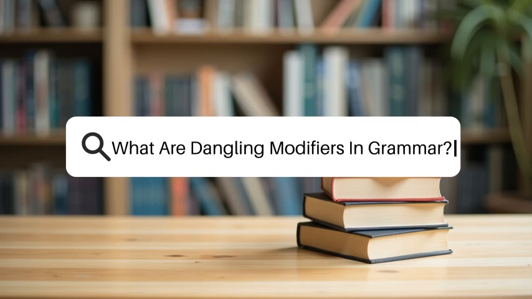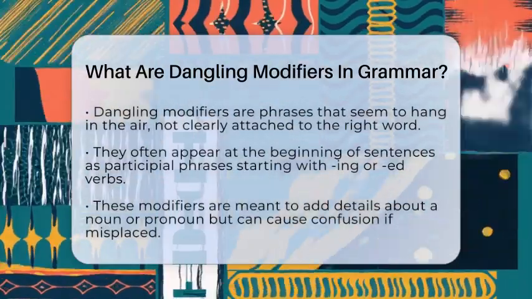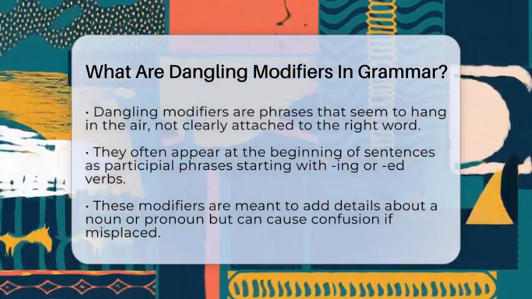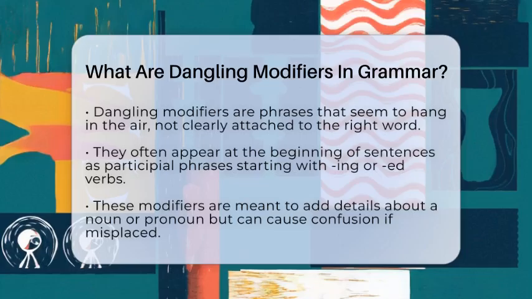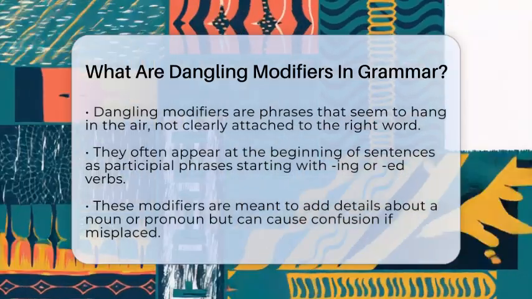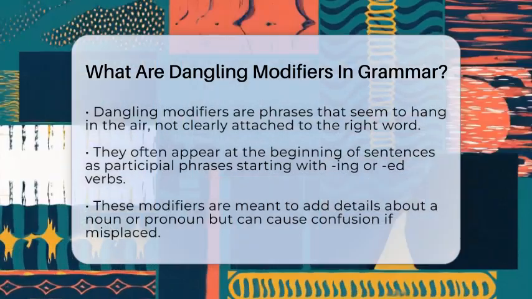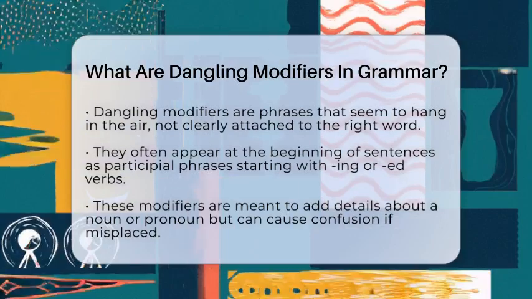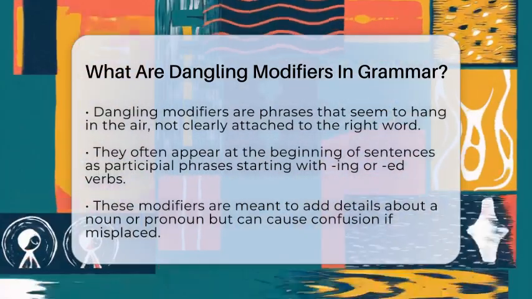What are dangling modifiers in grammar? Imagine reading a sentence that makes you pause and wonder who or what is actually doing the action. That's often the sign of a dangling modifier. These are tricky little phrases that seem to hang in the air, not quite attached to the right word. They're words or groups of words meant to describe something, but they end up confusing the reader because the word they're supposed to describe isn't right there.